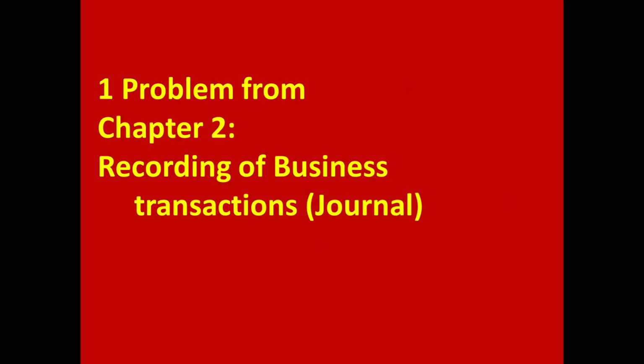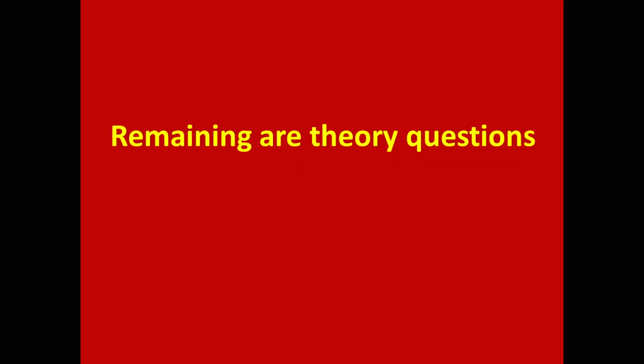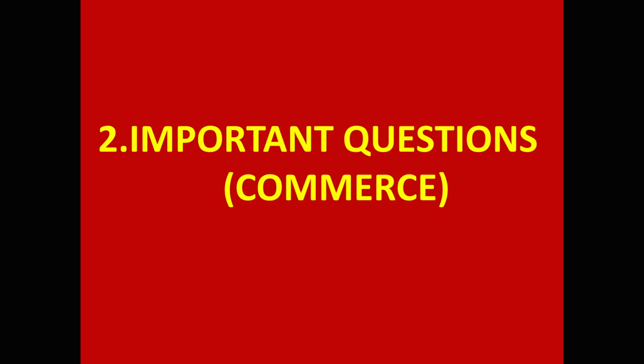First question will be a problem from 2nd chapter, recording of business transactions. Journal entries. 4 transactions will be given. Student has to write 4 journal entries. Each one carries half mark. Second one problem from 7th chapter, trial balance. Remaining questions are theory questions. With this, first point is completed.